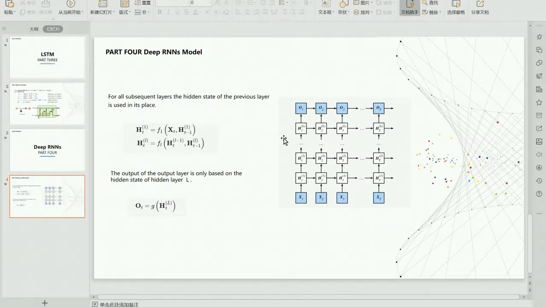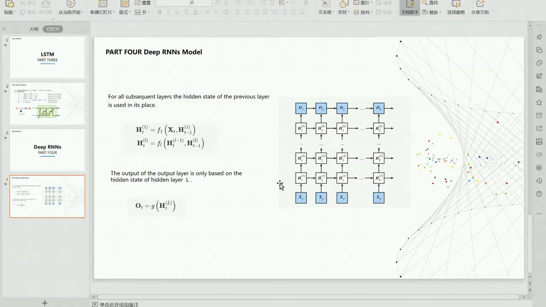We compute the hidden state of layer 1 as before, using S_t as input. For subsequent layers, the hidden state of the previous layer is used as input. Finally, the output of the output layer is only based on the hidden state of the last hidden layer L, and we use the output function G to compute it. Just as in the multilayer perceptron, the number of hidden layers L and the number of hidden units H are hyperparameters. In particular, we pick a regular RNN to implement the model.